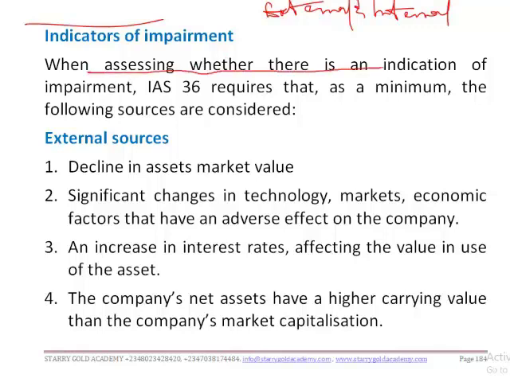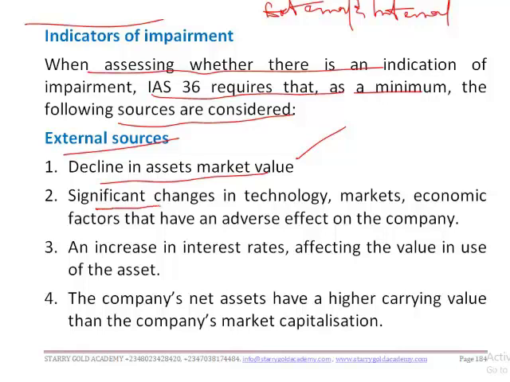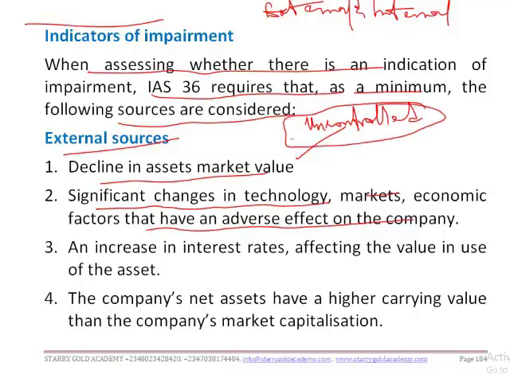When assessing whether there is an indication of impairment, the standard requires that as a minimum the following external sources are considered. If there is a decline in asset market value, that's an indication of impairment to that asset. Also, significant changes in technology, market, or economic factors that have an adverse effect on the company. Mind you, all these indications are out of the control of the company; they are external factors that cannot be controlled by the company.